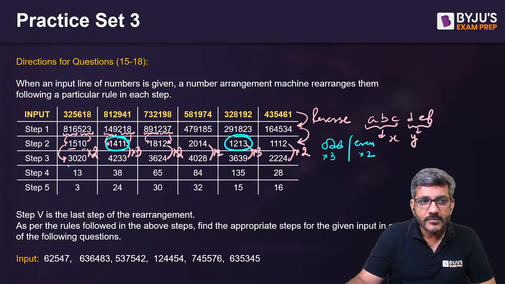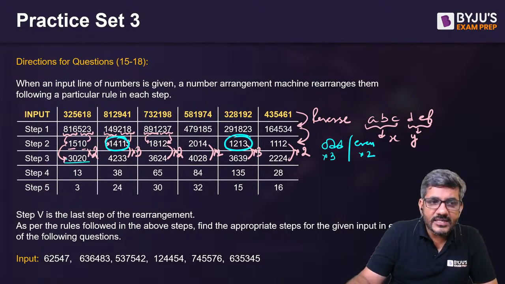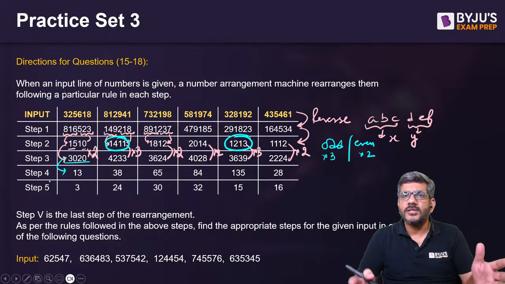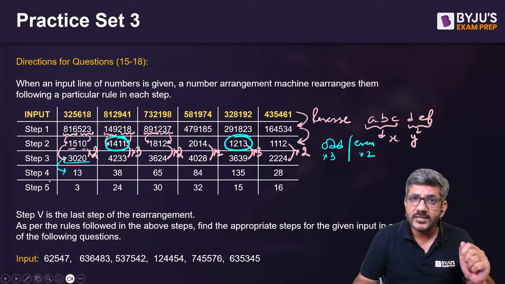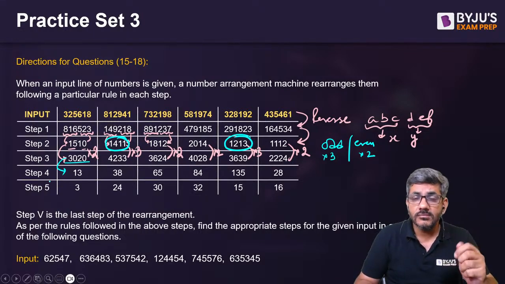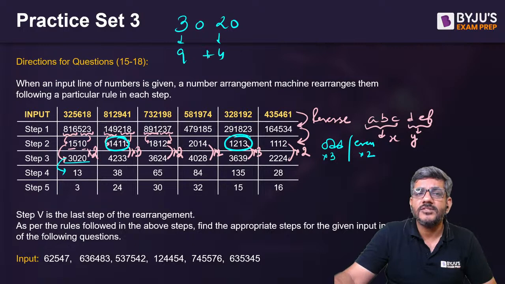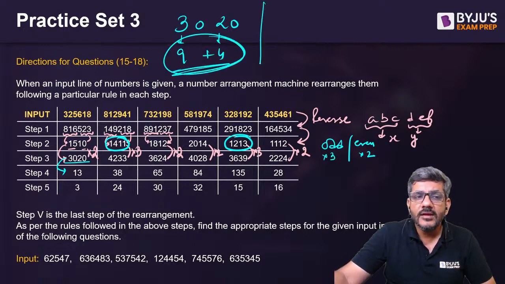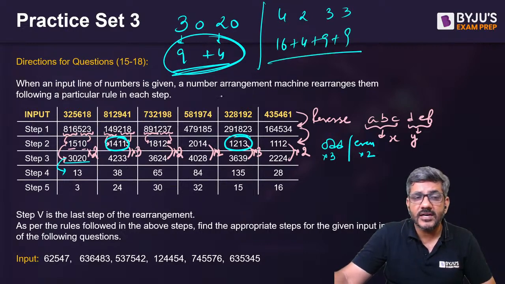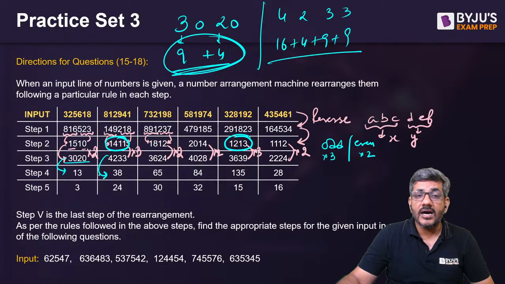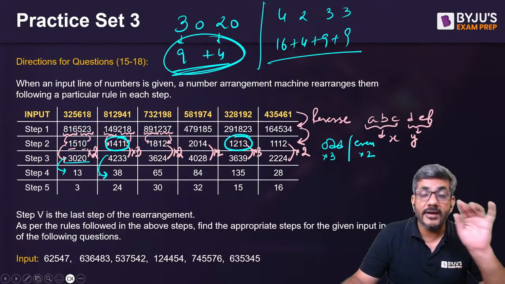Next, 3020 से 13 कैसे आएगा? 3 plus 0 plus 2 plus 0 is 5. That does not make 13. प्रोडक्ट करोगे, it will be 0. That does not make 13. 3020 में 13 और क्या कर, स्क्वायर करते हैं, 3 का स्क्वायर इज 9, 2 का स्क्वायर इज 4, 9 plus 4 is 13, right? Similarly 4233, 4 square is 16, 2 square is 4, 3 square is 9, 3 square is 9, their sum is 38. Yes, so ultimately they are squared and added.